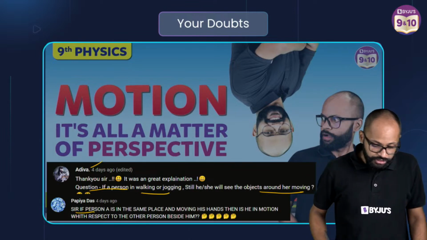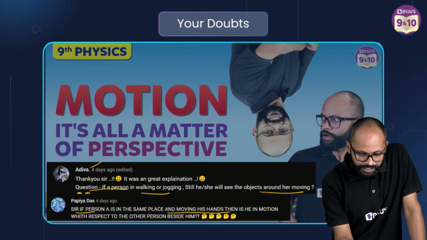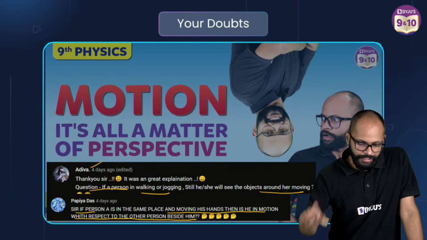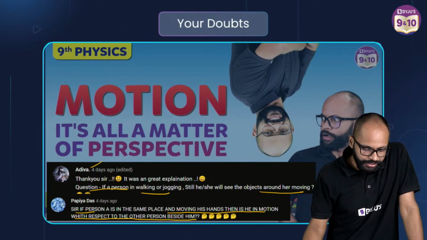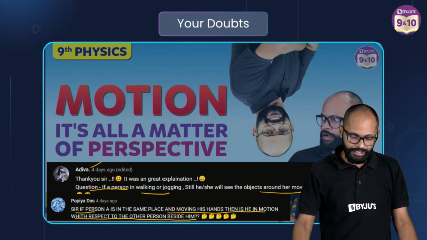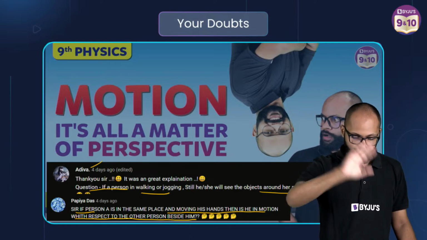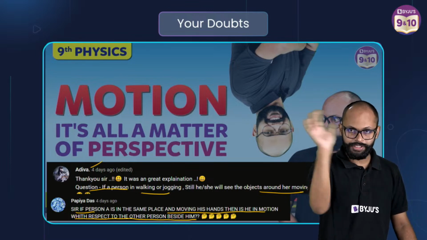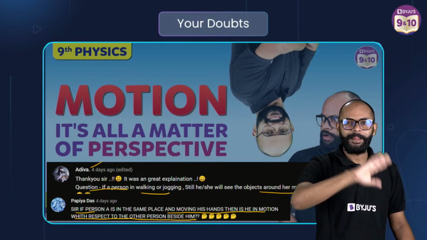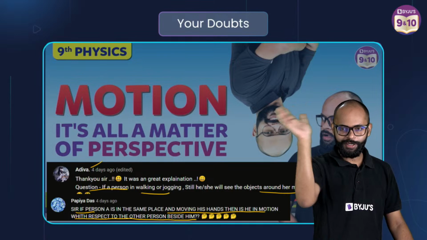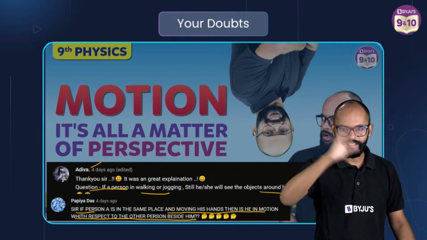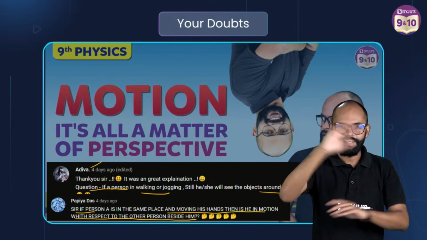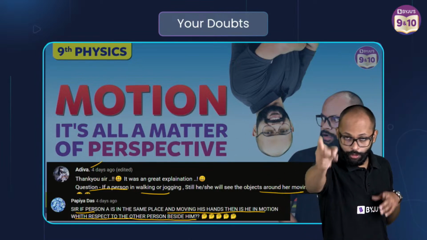Next. If a person is in the same place and moving his hands, is he in motion with respect to the other person beside him? So Papi is saying, if a person A is in the same place and moving his hand, then is he in motion with respect to the other person beside him? Yes or no? It's a very good question. Yes or no? Come on. Quick. Come on. What do you think?